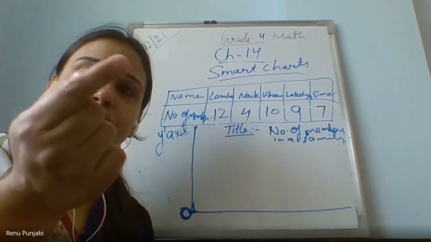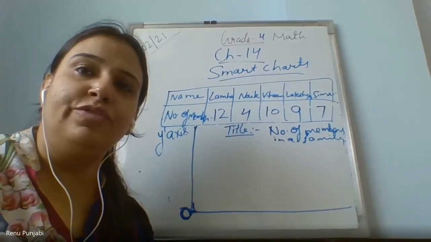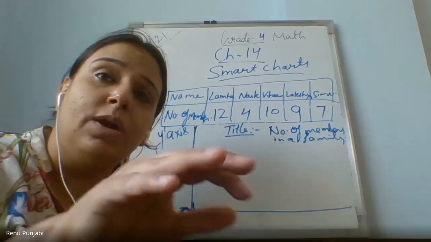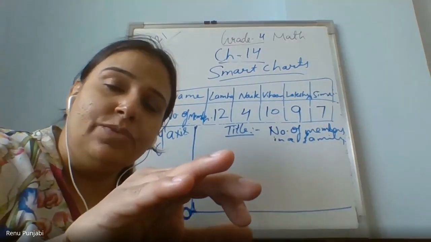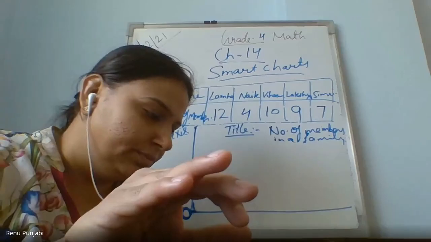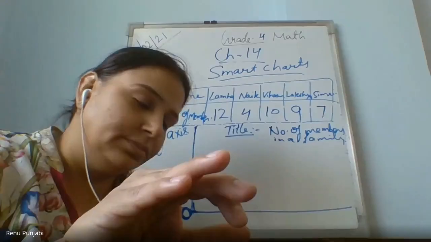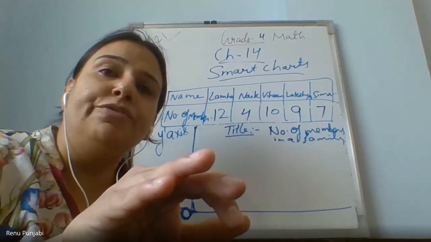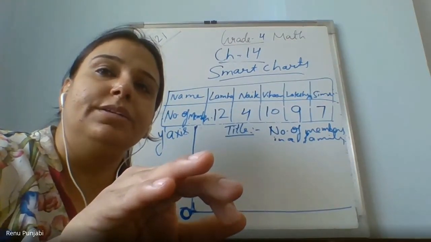So can you please show me the width? Where is the width of this? What will you call the width? This is the width. Yes, ma'am. Can you please show me? See. So what uniformity have you taken in the width? Ma'am, 1 centimeter.